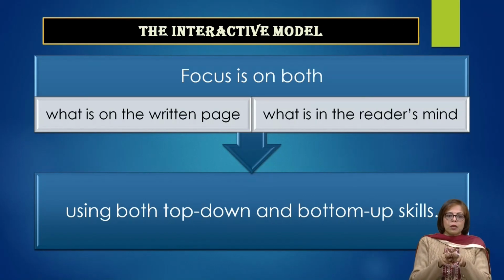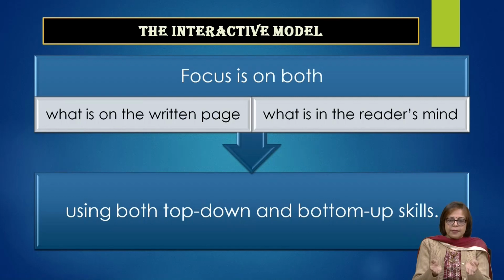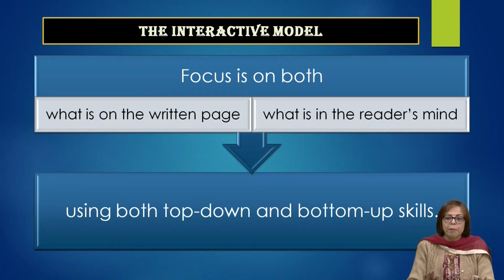So an interactive model uses both top-down and bottom-up skills to help you understand what a particular text is all about, to make sense, interpret and understand a particular text. Therefore, an interactive model seems to be a much better way of trying to understand and make sense of the cognitive processes that are going on in your minds. You are listening to the sounds as well as you are relying upon the prior knowledge that you have to make sense of what I am speaking.